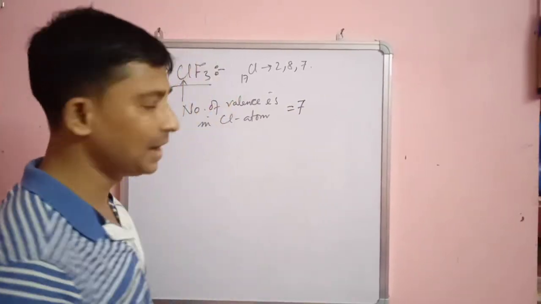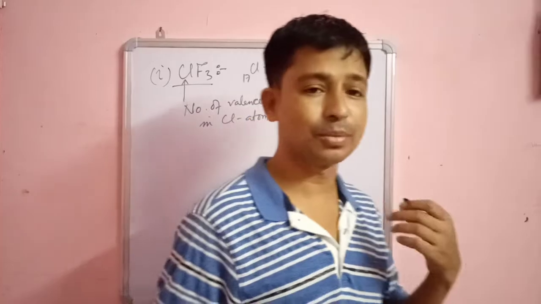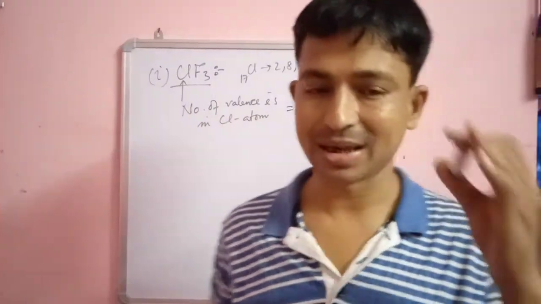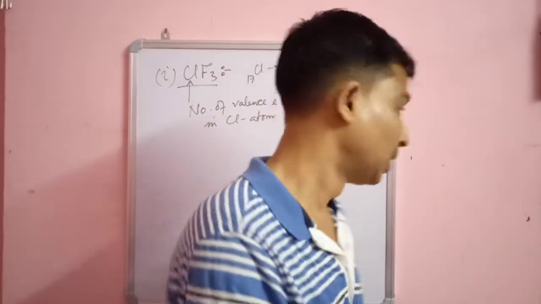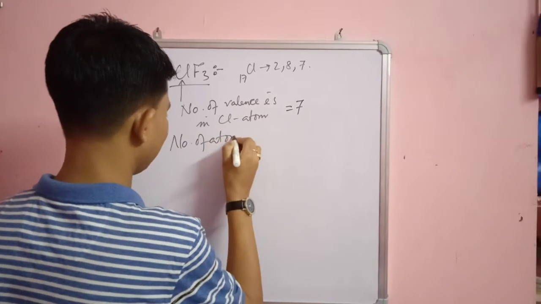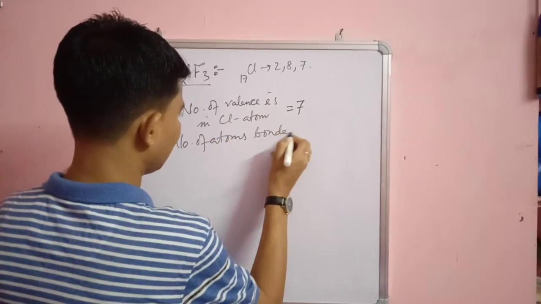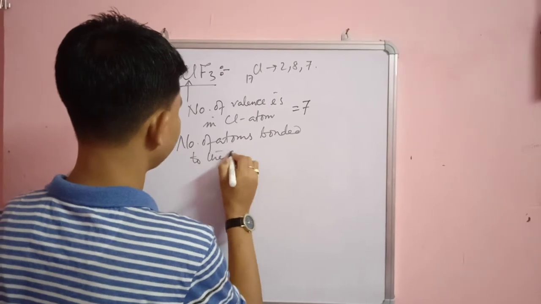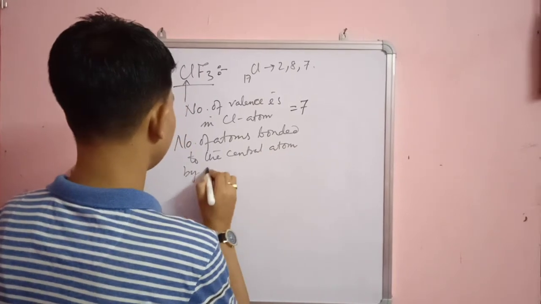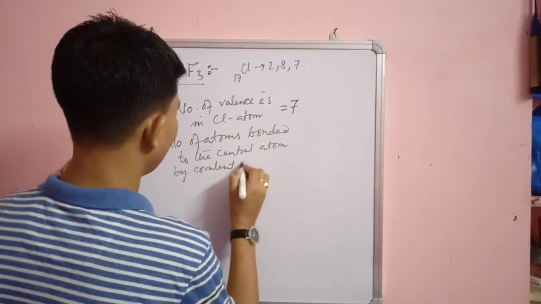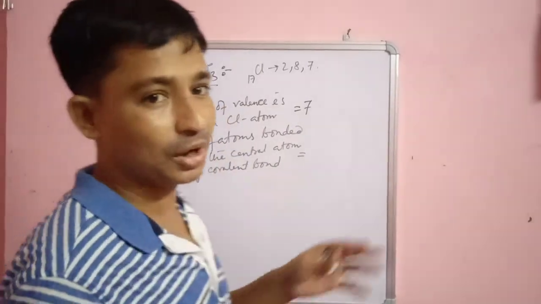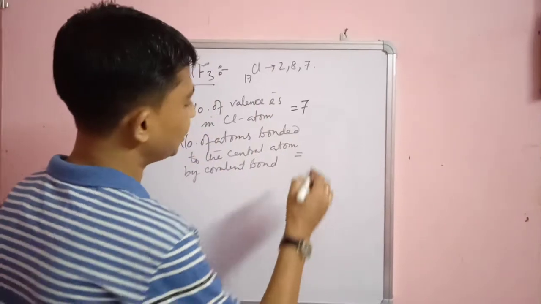Next is the number of atoms bonded to the central atom by covalent bonds. We have 3 fluorine atoms bonded to the Cl atom, so the answer is 3.